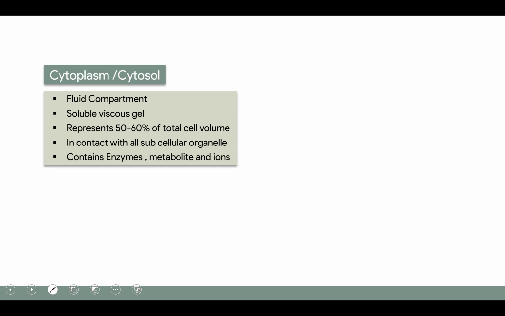Now there's another part called the cytoplasm. It is also called cytosol. It is a fluid component which contains soluble viscous gel, and it represents 50 to 60% of the total cell volume, and it is in contact with all the subcellular organelles. It contains enzymes, metabolites, and ions.